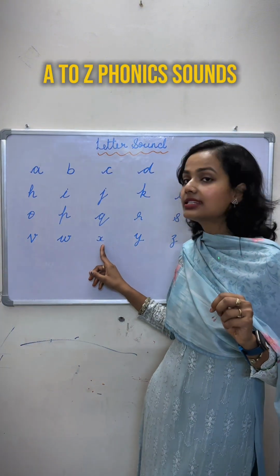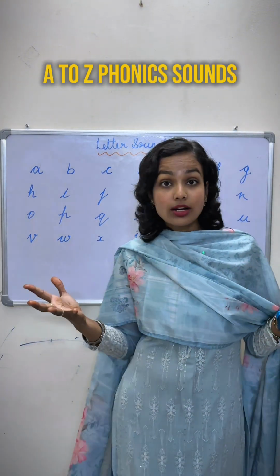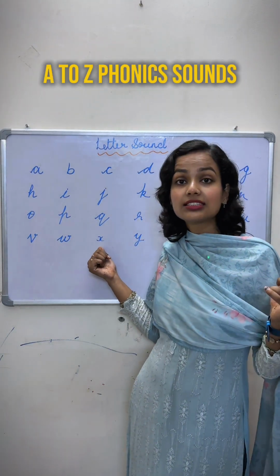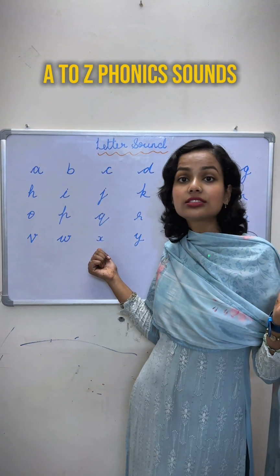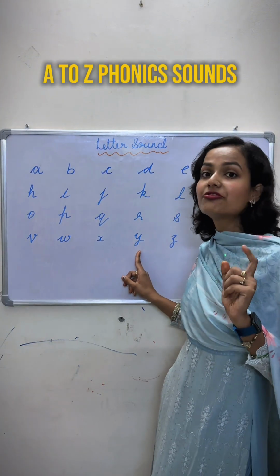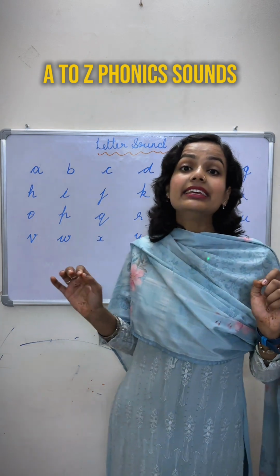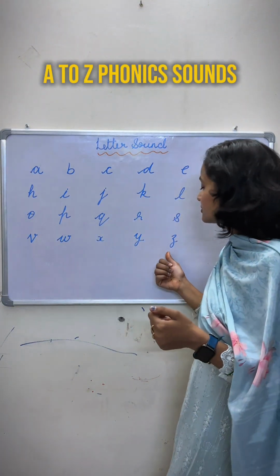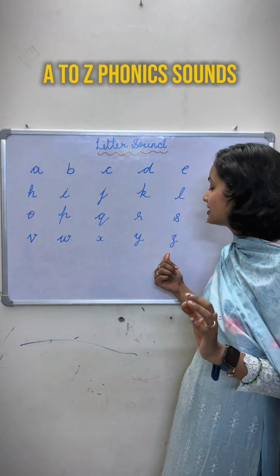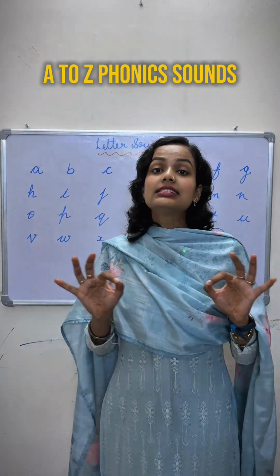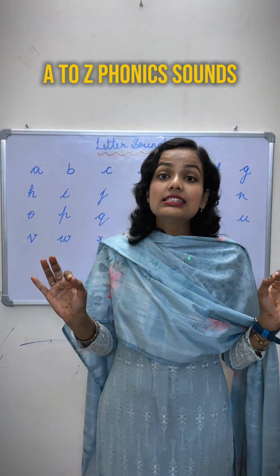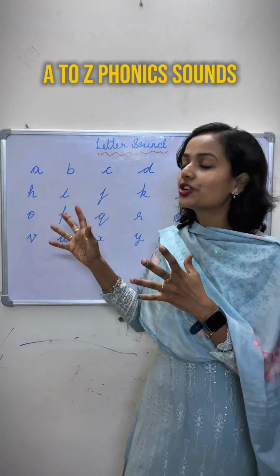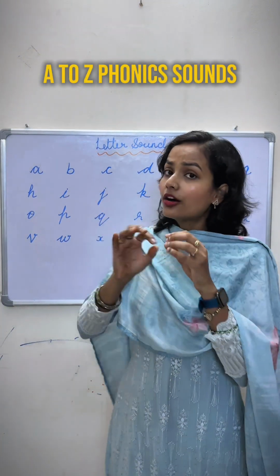Okay. Next is X, and like आपके पास कोई box है और आपने उसको open किया, box. The sound of this letter is X, like fox, box, right? X. Next is Y, and the sound of this letter is Y. Y, like yak, yellow, Y. Okay. And last letter is Z, and the sound of Z is Z. Zebra. Z. The sound of this letter is Z. Zebra. Okay.